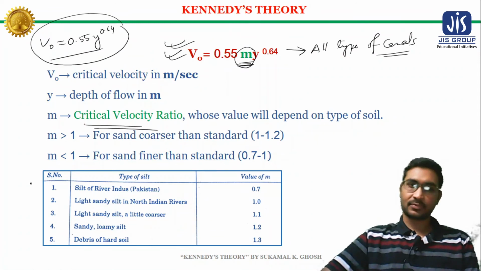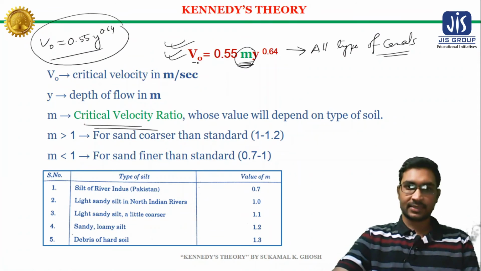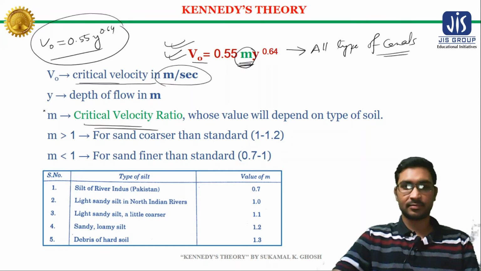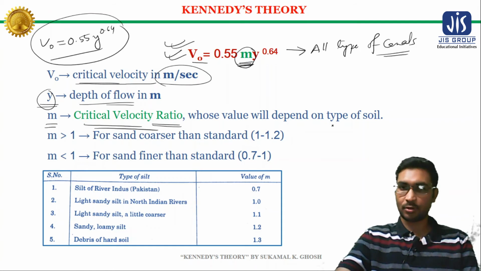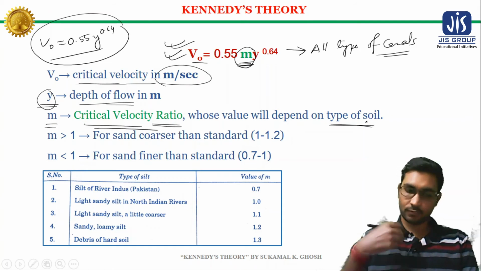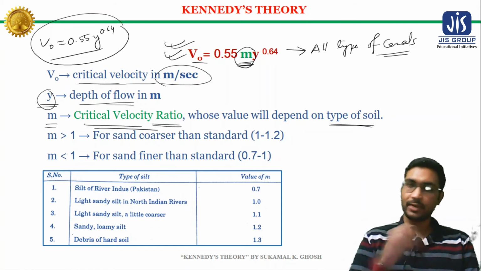Now V naught is, as we discussed, the critical velocity in meters per second. y is the depth of the flow. M is the critical velocity ratio, which depends upon the type of soil in which the canal is flowing.